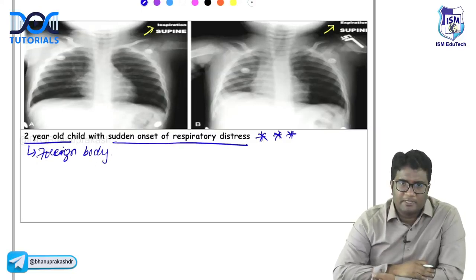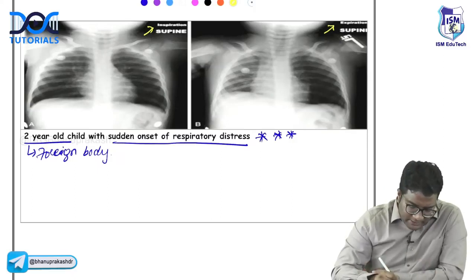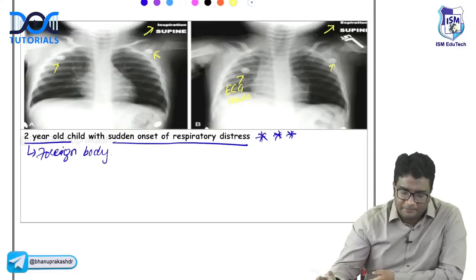Where is the foreign body? Inspiration, expiration, both of them you're seeing. A child with sudden onset of respiratory distress is given. Right lung or left lung? Where do you think is the foreign body? Please remember what you are seeing here. These are your ECG leads. These are not foreign bodies.